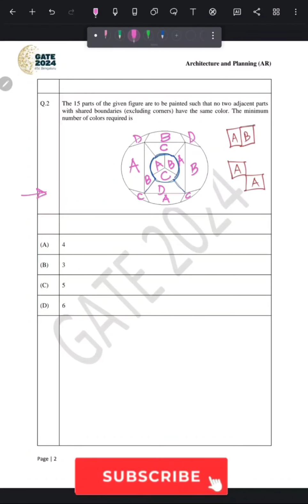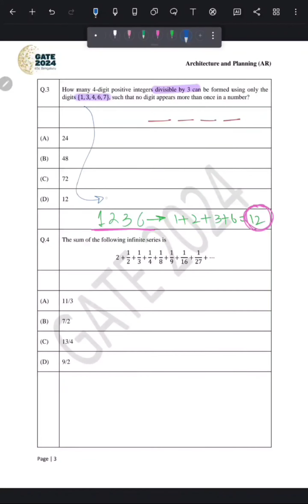Out of the given numbers, we try to make a number and then find out whether it can be divided by 3 or not. So we simply add all the numbers: 1 plus 3 plus 4 plus 6 plus 7 equals 21.